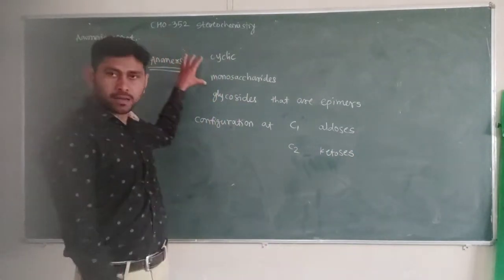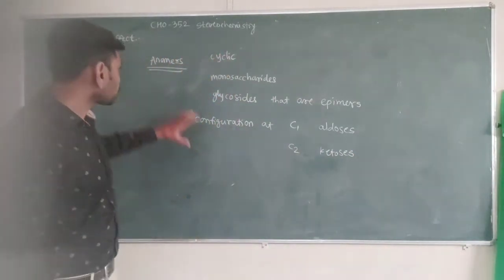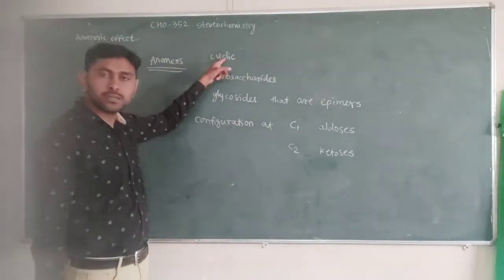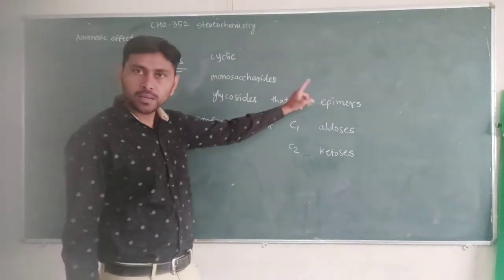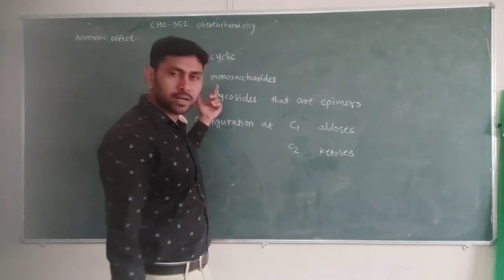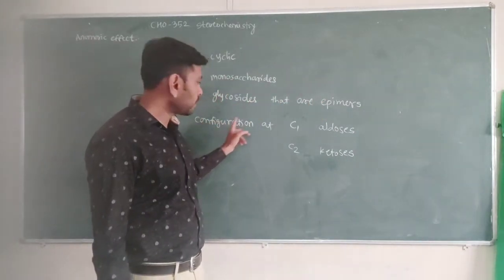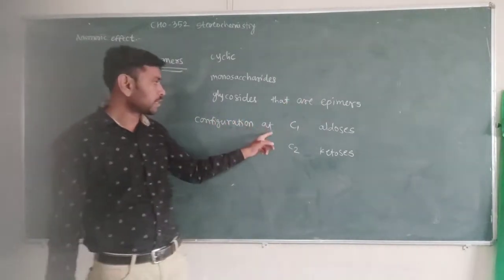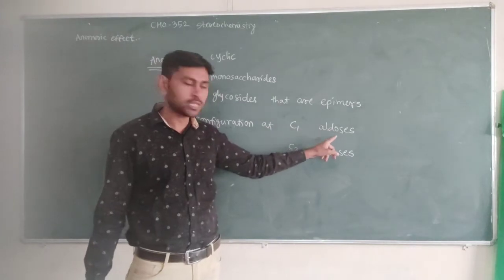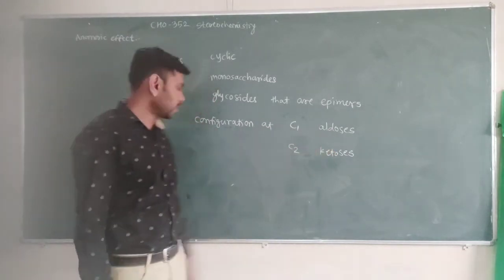So this is the definition of anomers: cyclic monosaccharides or glycosides that are epimers, differing by configuration at C1 in aldoses and C2 in ketoses.